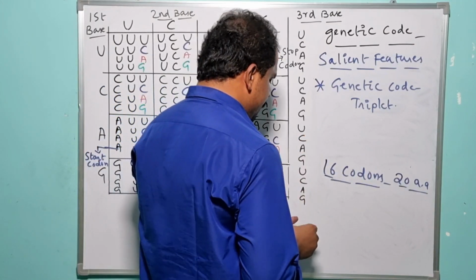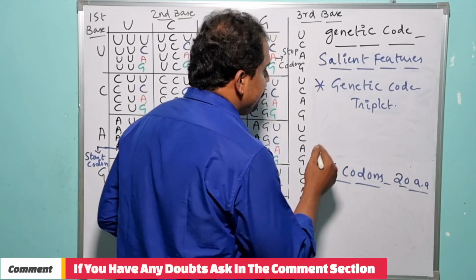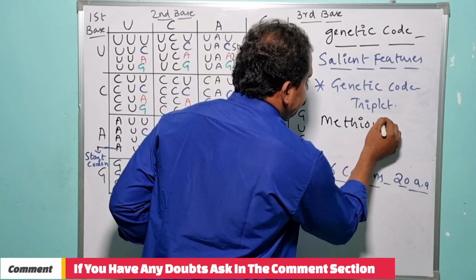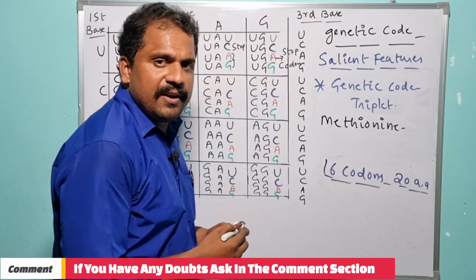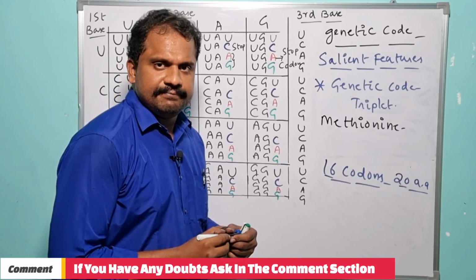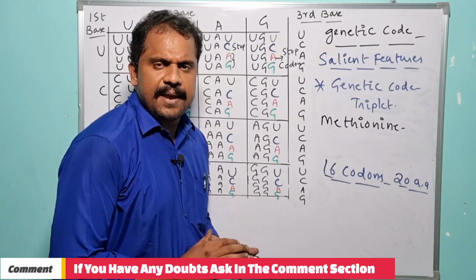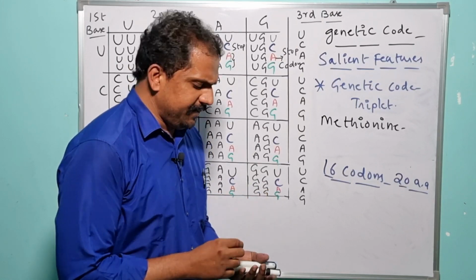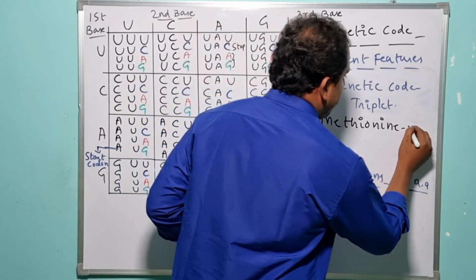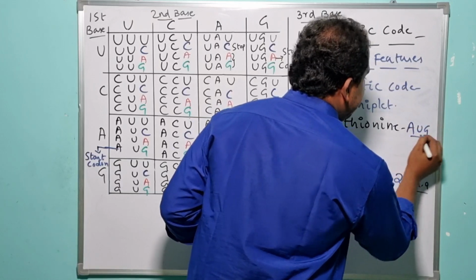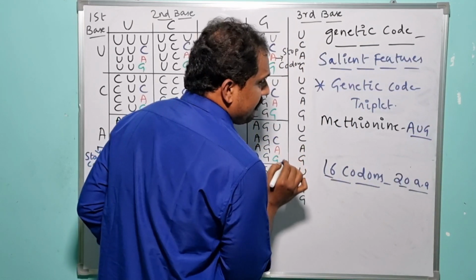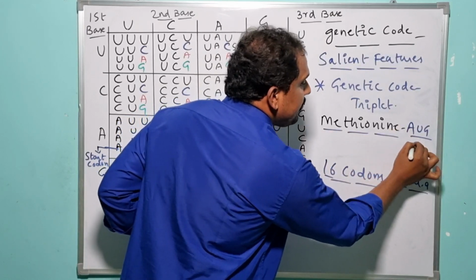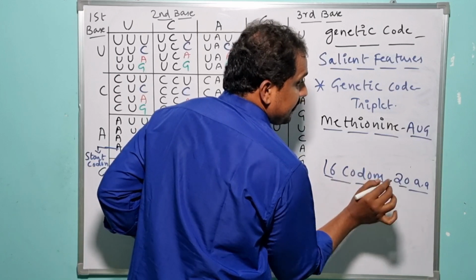If we consider one particular amino acid known as methionine. Methionine is the amino acid which is encoded by one particular codon known as AUG. So either in case of prokaryotes or in case of eukaryotes, the methionine amino acid gets encoded only with the AUG codon rather than any other codon.